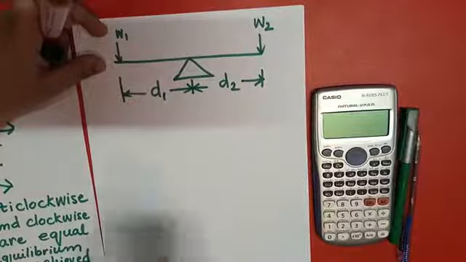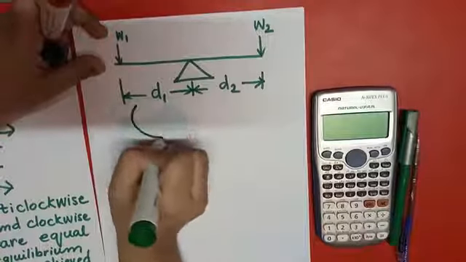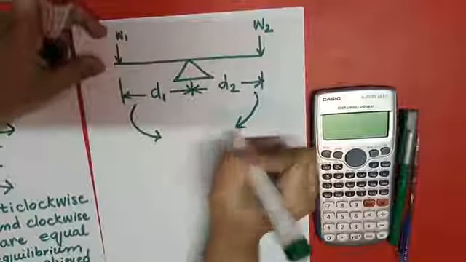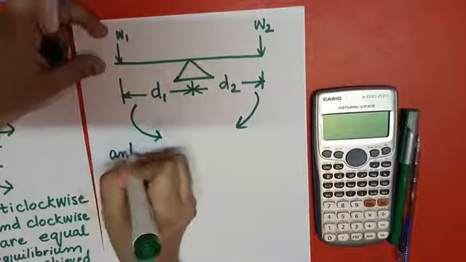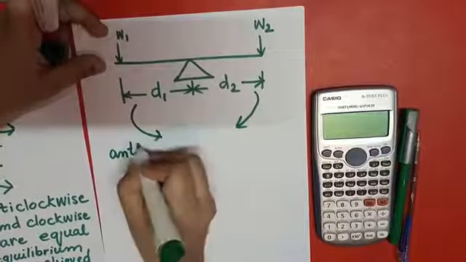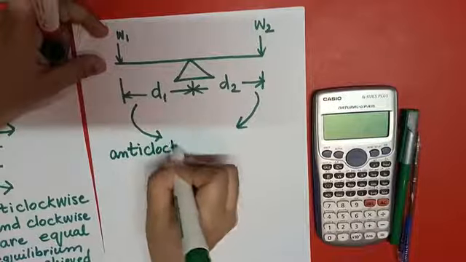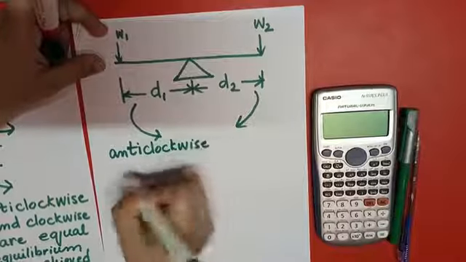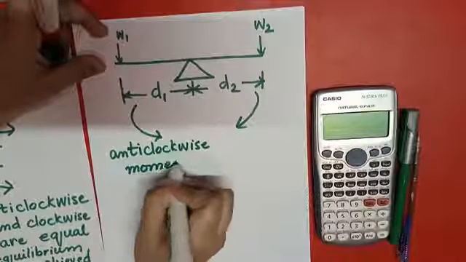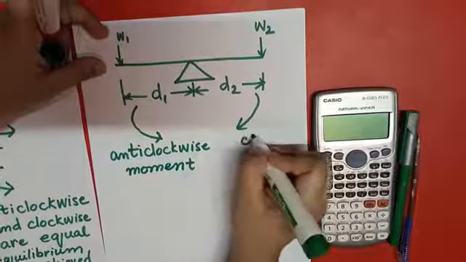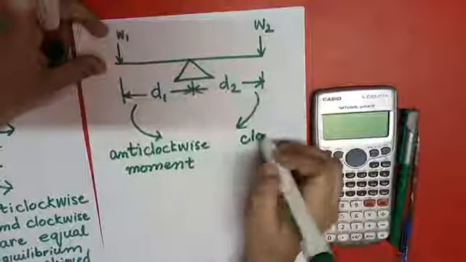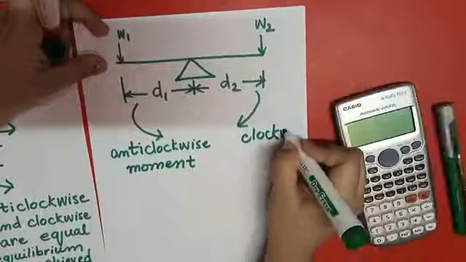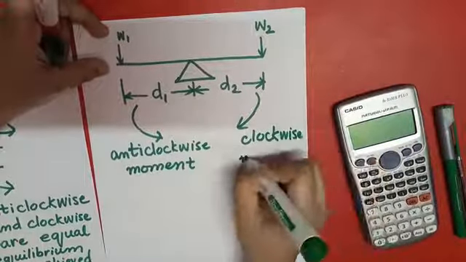This side, if it comes down, will be the anti-clockwise moment, and this side, if it comes down, will be the clockwise moment.